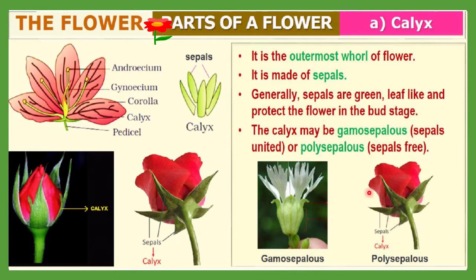Okay, sepals free. Polysepalous means by this we can say calyx is made up of sepals, and the sepals may be of two kinds. Sepals may be united like this, and if it is united then it's called gamosepalous. Okay, and if it is free then it is called polysepalous. So by this way two types of sepal arrangement are possible: gamosepalous or polysepalous.